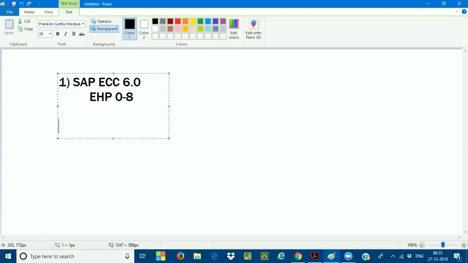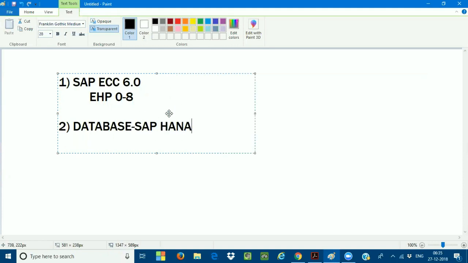And the second one is your database. Very, very important, your database should be the SAP HANA database only. Now we have the latest database version, 2.0.